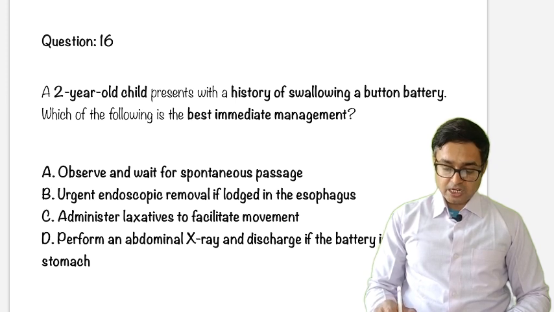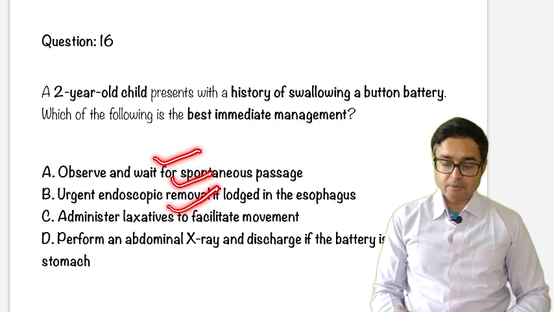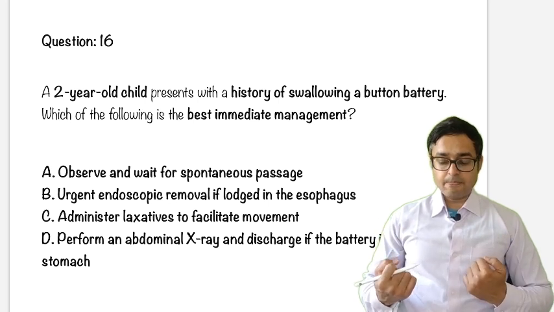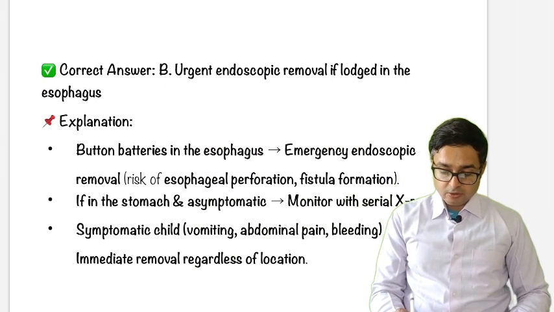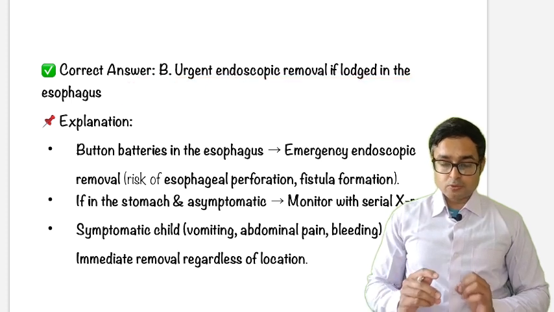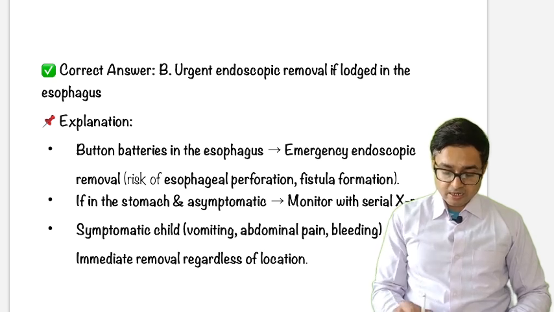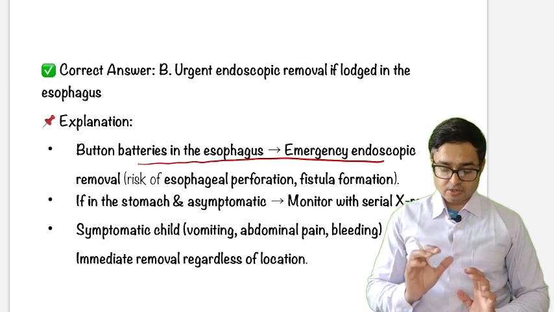A 2-year-old child with a history of swallowing a button battery, which will be the best immediate management? Options: wait, endoscopic procedure, laxative, and abdominal X-ray. So a child has ingested a button battery. The answer is urgent endoscopic removal if lodged in the esophagus. Just remember once and for all, if button batteries are in the esophagus, just remove them.